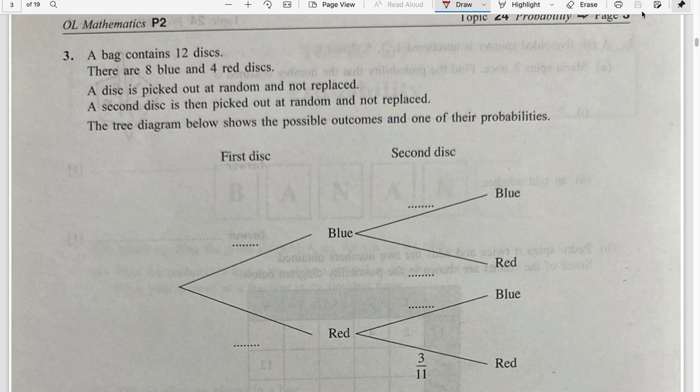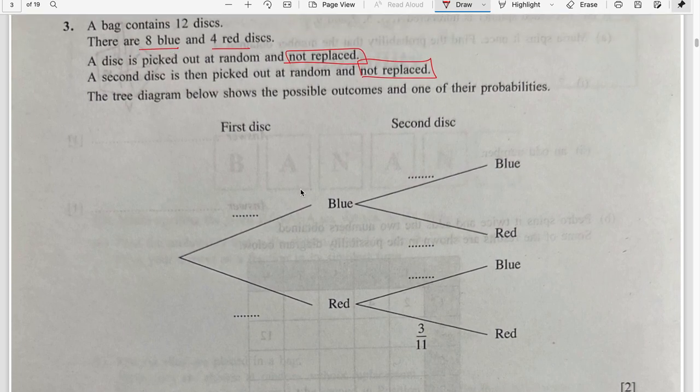Question number 3. A bag contains 12 discs. There are 8 blue and 4 red. A disc is picked out at random and not replaced. Total is again reducing. The second disc is then picked out at random and not replaced. The tree diagram below shows the possible outcomes and one of their possibilities.